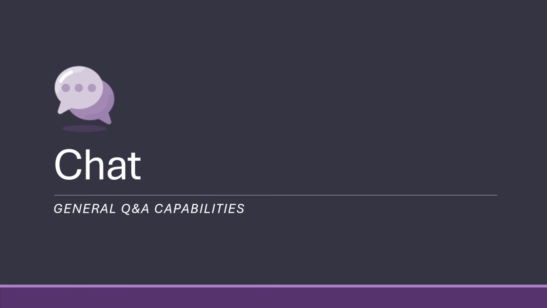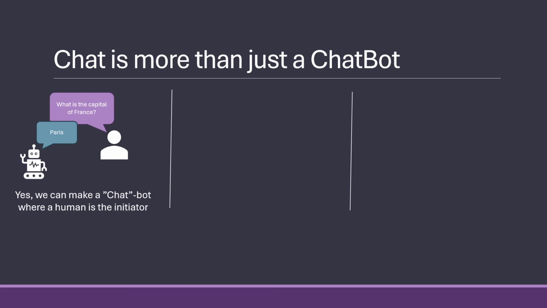We have seen it a little with the small demo, but beyond that, chat has some general Q&A capabilities. Because yes, we can make a chatbot, but it's not just about chatbots only. So we saw it could answer the question of what is the capital of France.